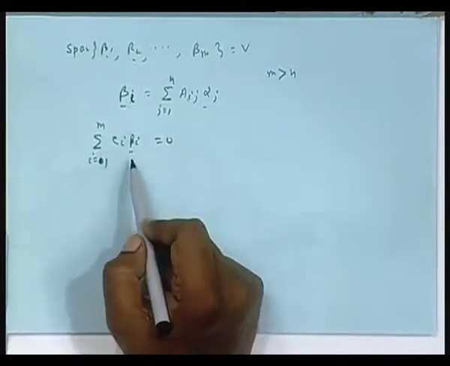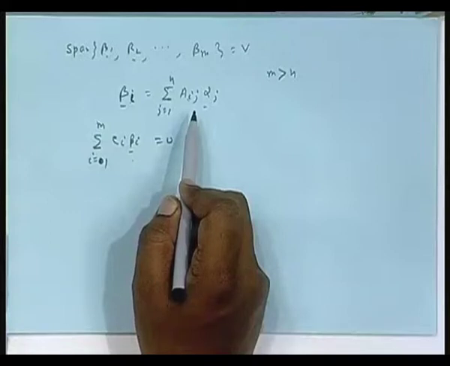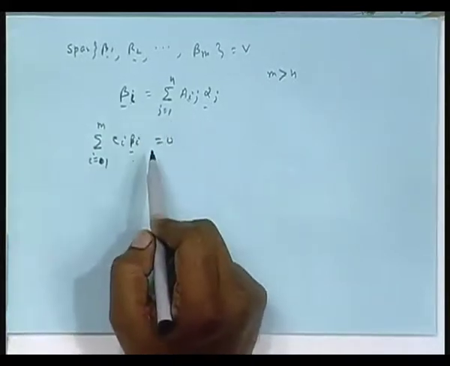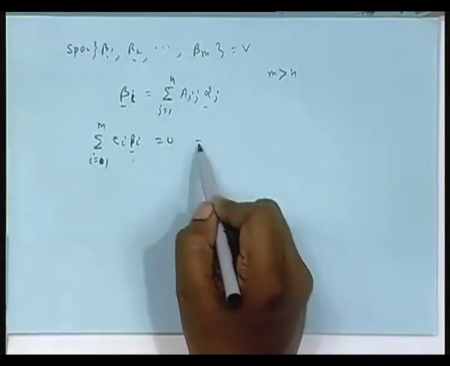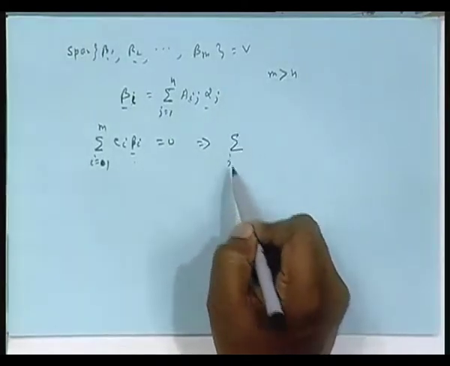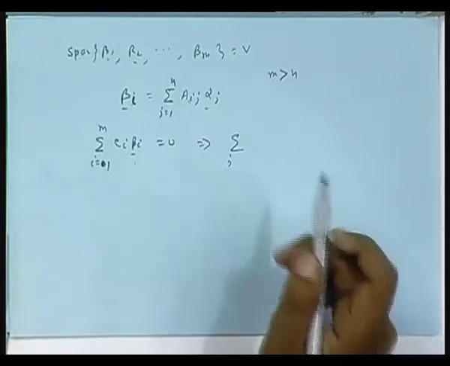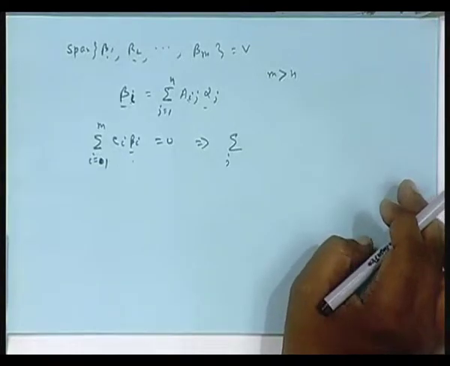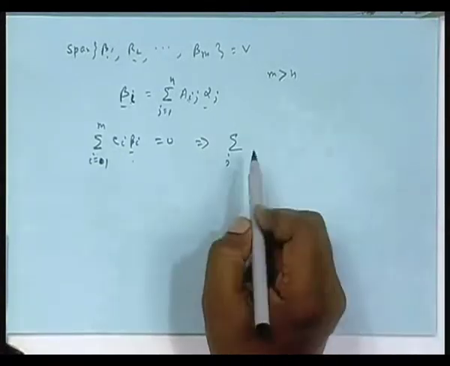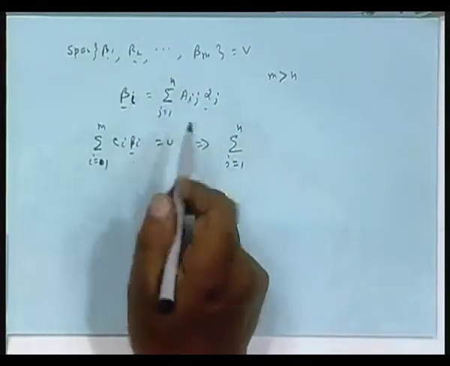But suppose here I replace beta i by this expression and interchange the summation, what will you get? Actually, better would have been a j i here.